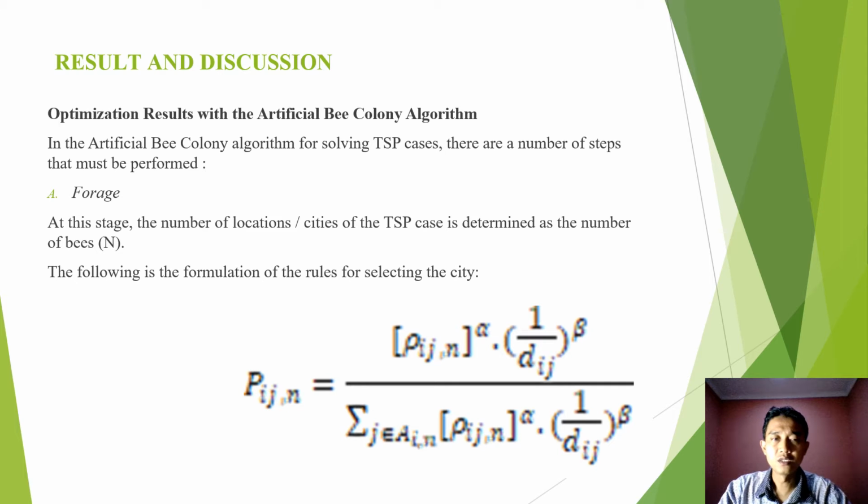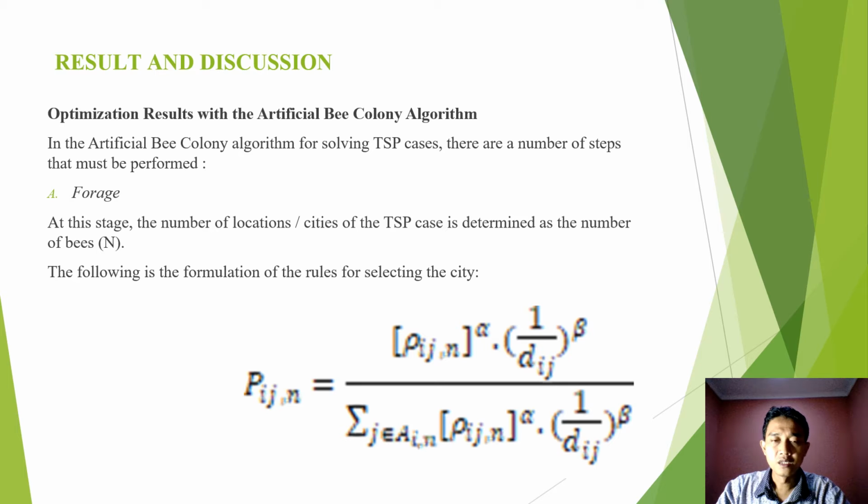Result and discussion. Based on the optimization result with the artificial bee colony algorithm, in the artificial bee colony algorithm for solving the TSP case, there are a number of steps that must be performed. In this stage, the number of locations or cities of the TSP case is determined as number B, and the following formula rules the selection in the picture.